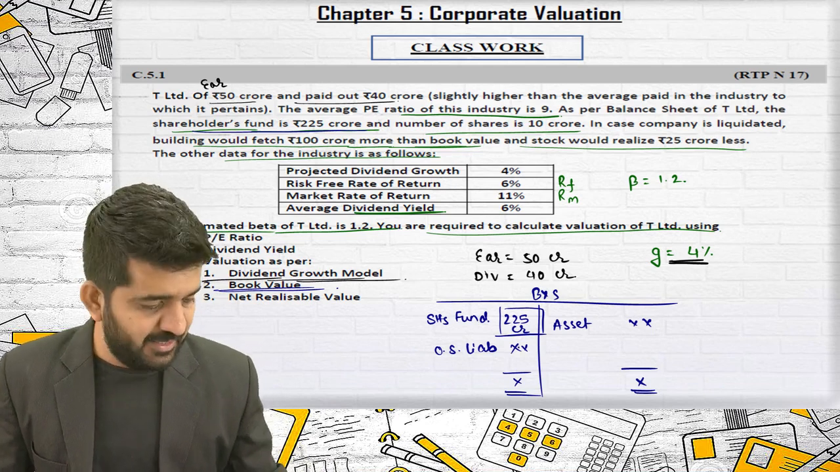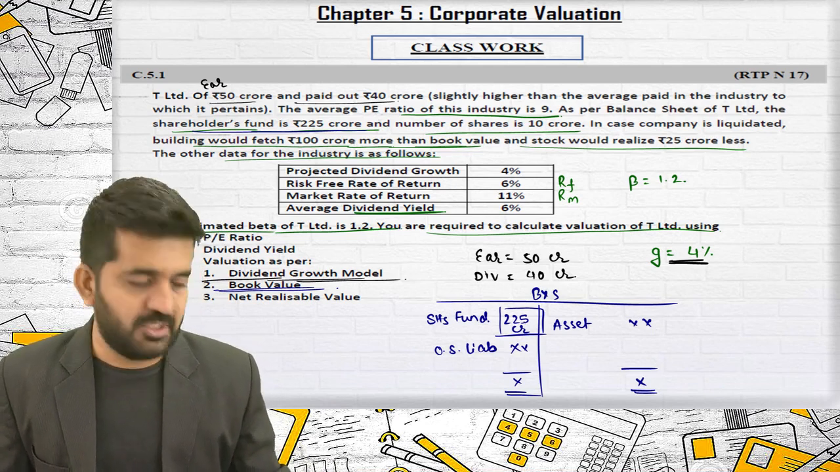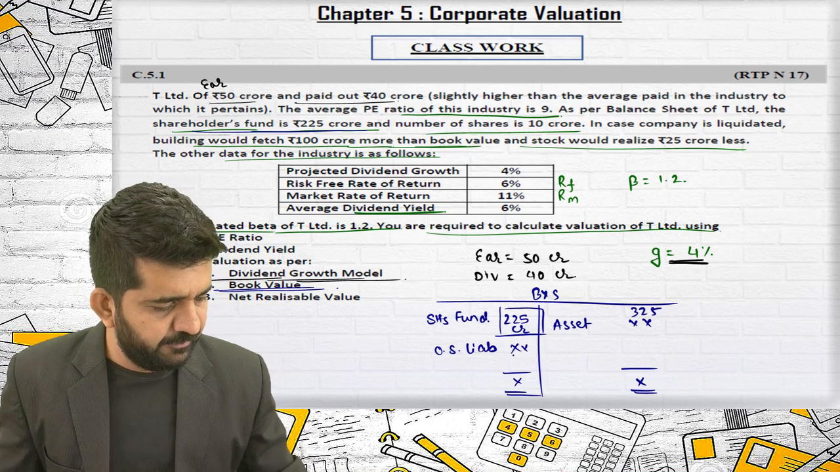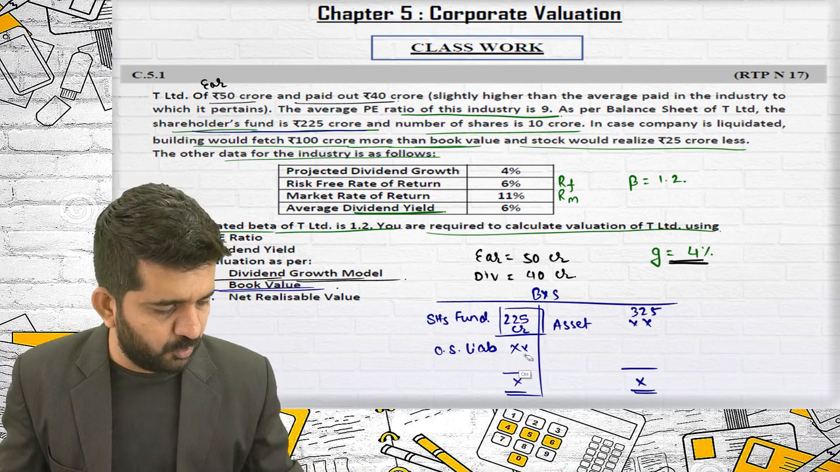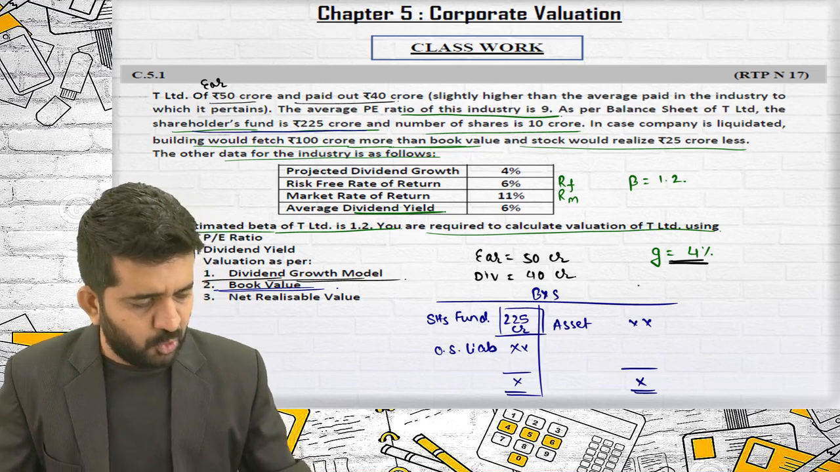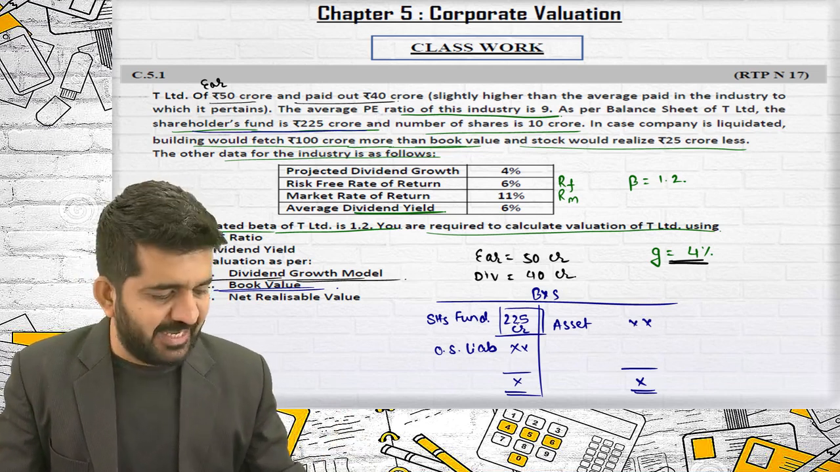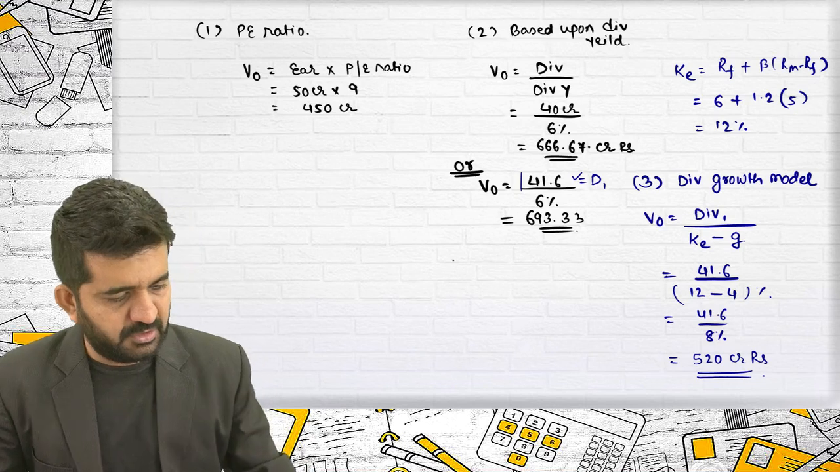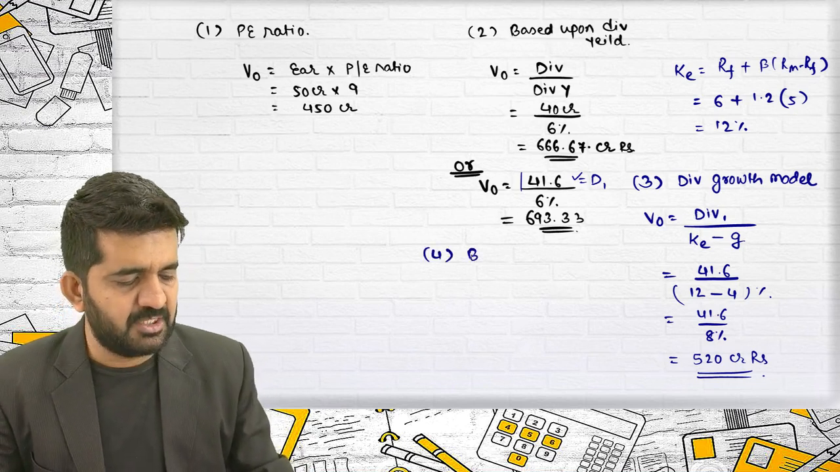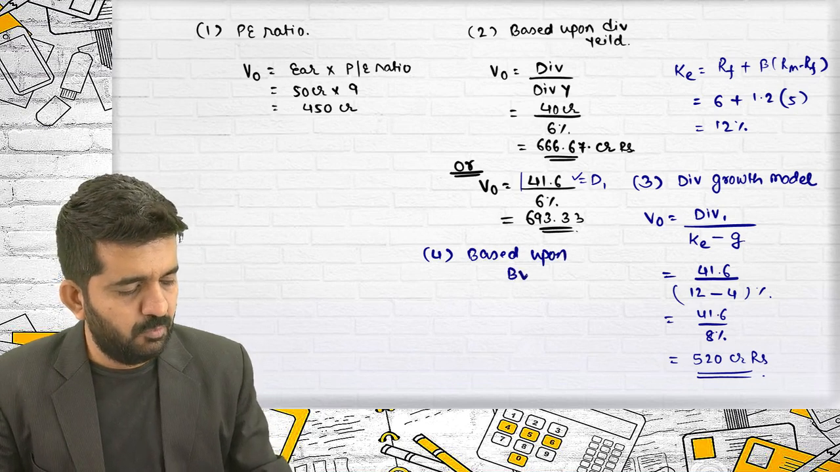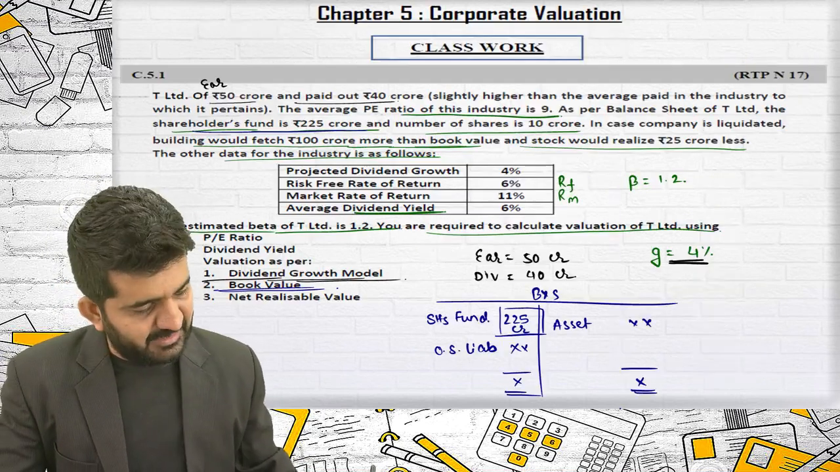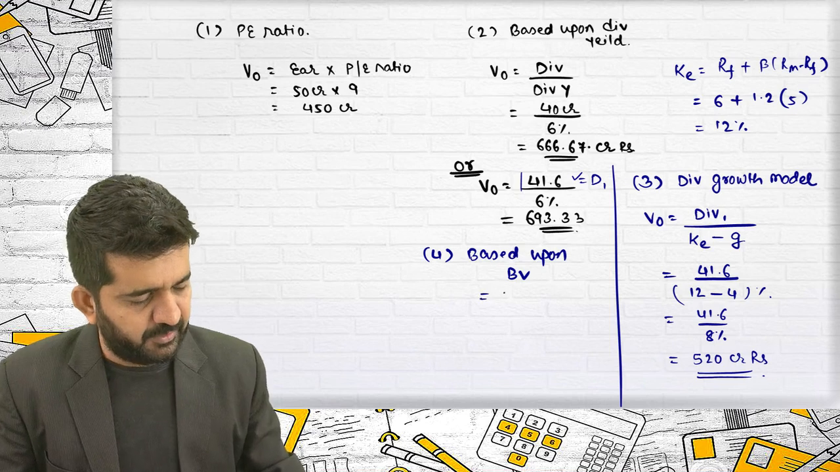Assets on this side minus liability on this side will be equal to, let me write down, 325. This will be 100. Then only the balance sheet will tally and the net answer will be 225. So, based upon book value, it is directly 225 crores. Fourth method, based upon book value. Directly I can see from here it is 225 crores.